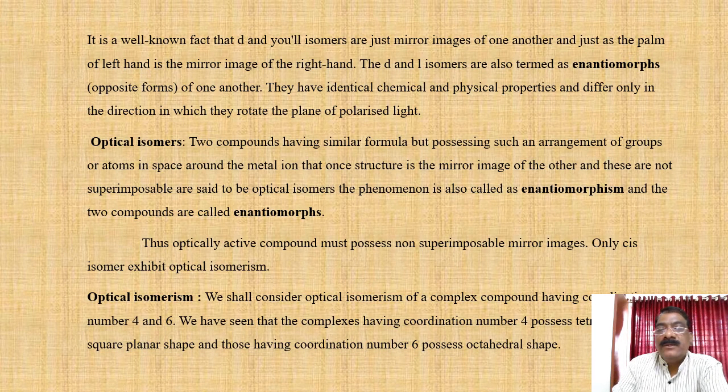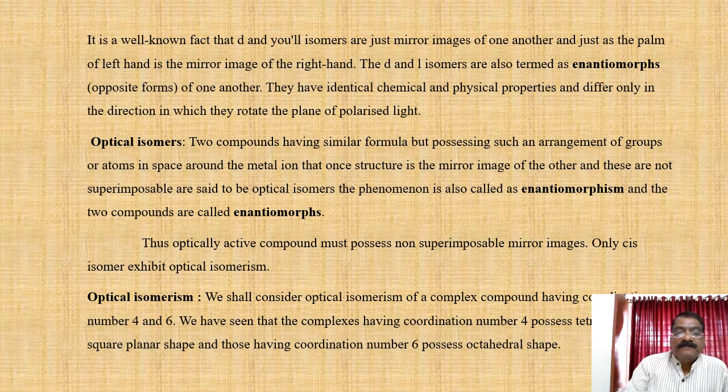The phenomenon is called enantiomorphism, and the two compounds are called enantiomorphs. Thus, an optically active compound must possess non-superimposable mirror images. Only cis isomers exhibit optical isomerism.